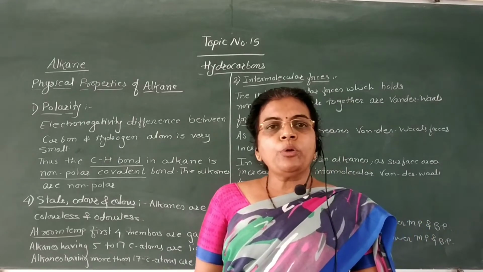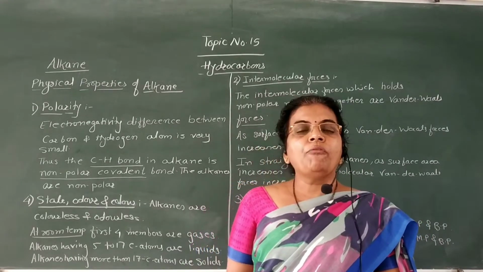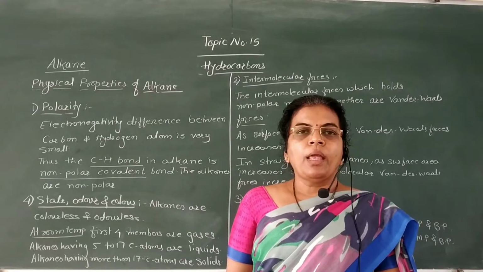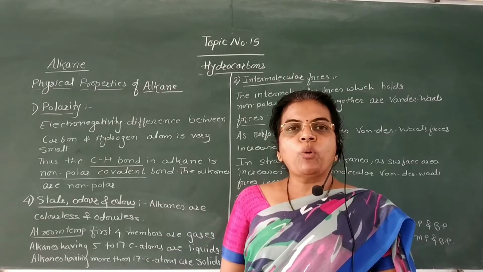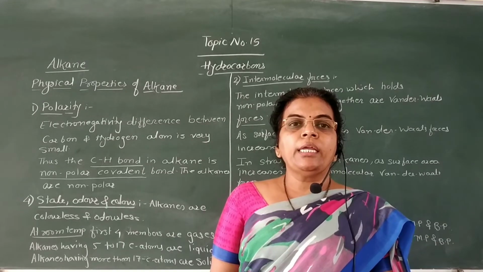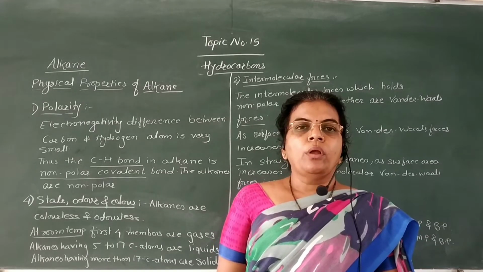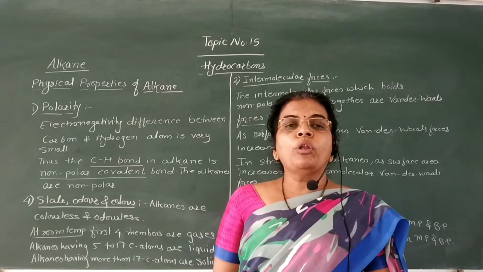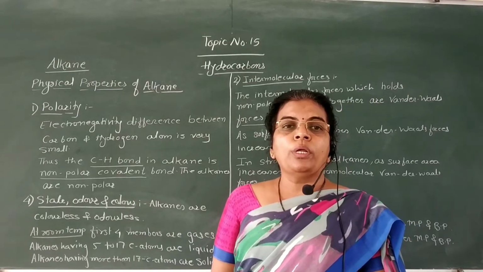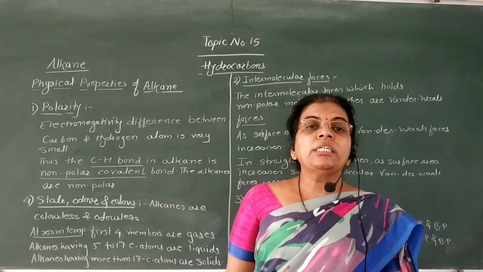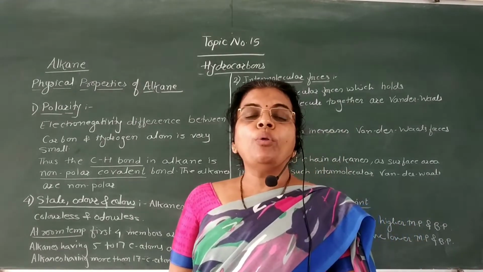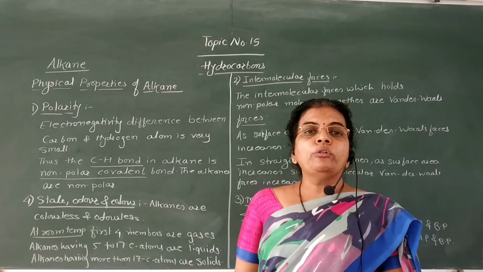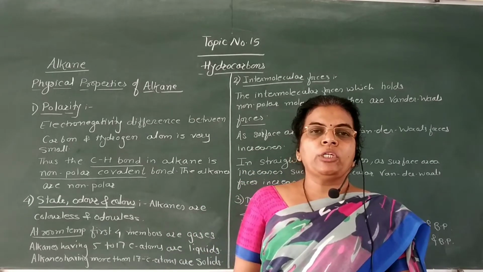The electronegativity difference of carbon and hydrogen atoms is very small, and therefore the C-H bond in alkane is non-polar. Due to this non-polar C-H bond, which is a non-polar covalent bond, alkane molecules are non-polar in nature.